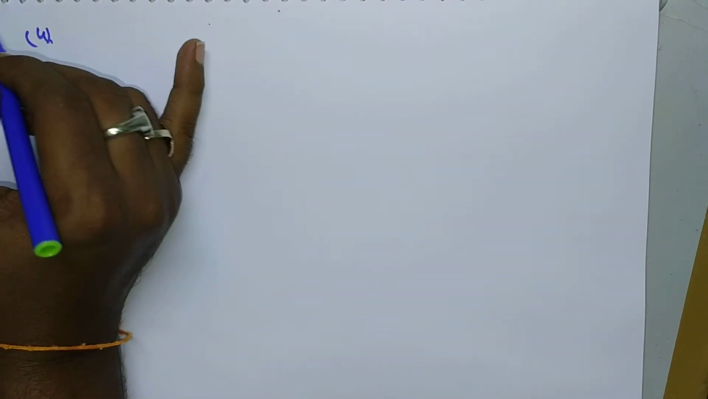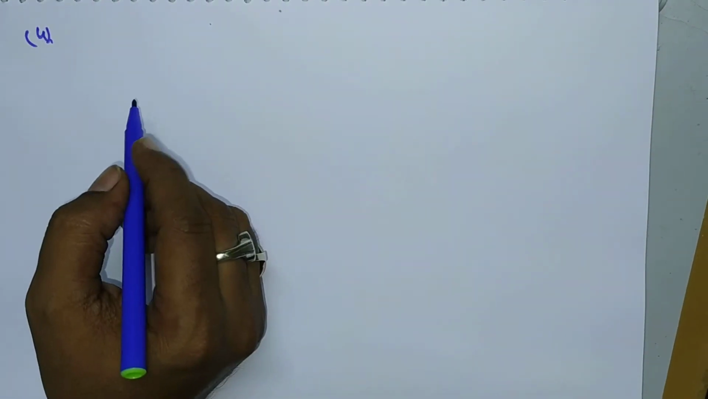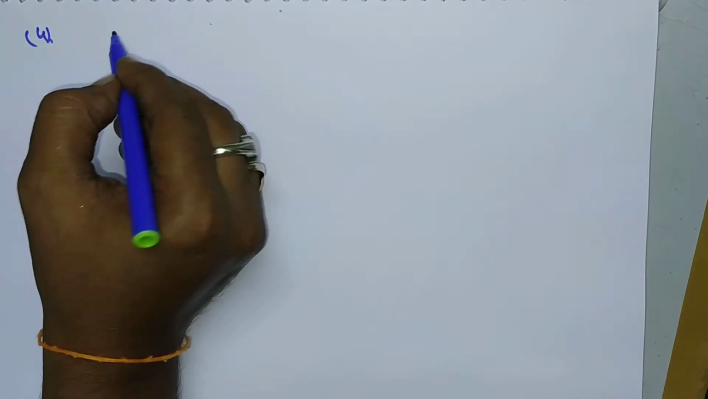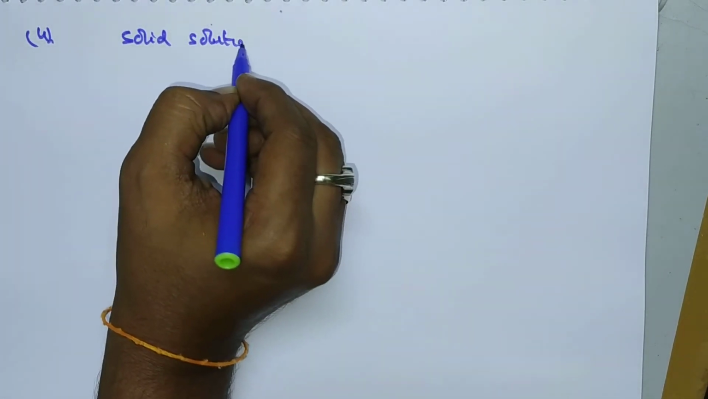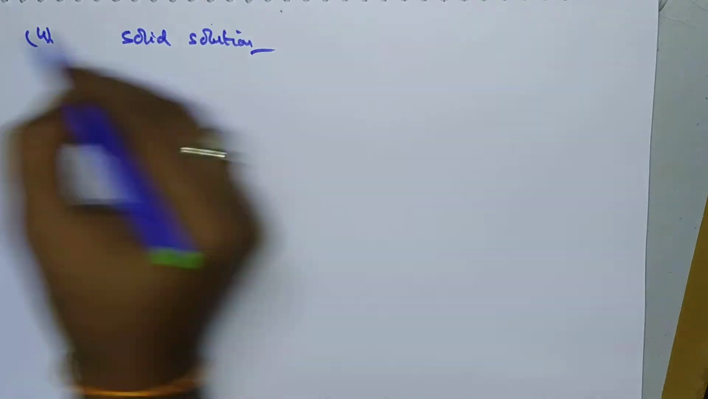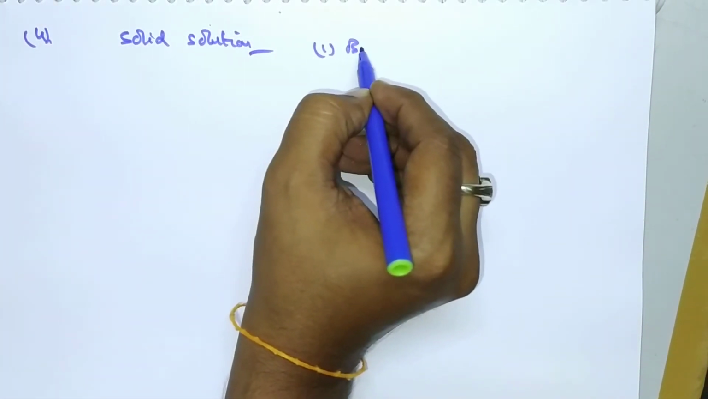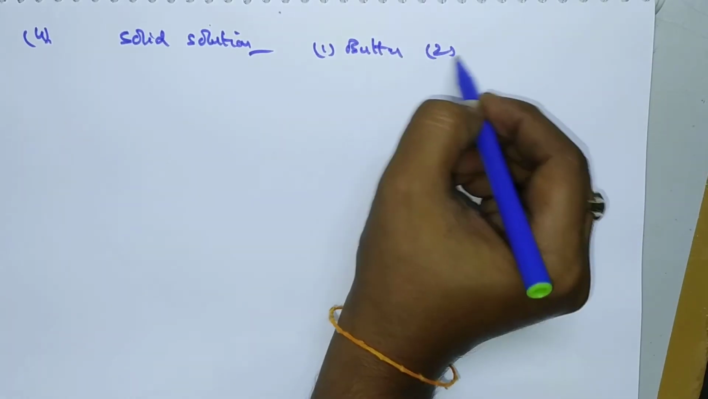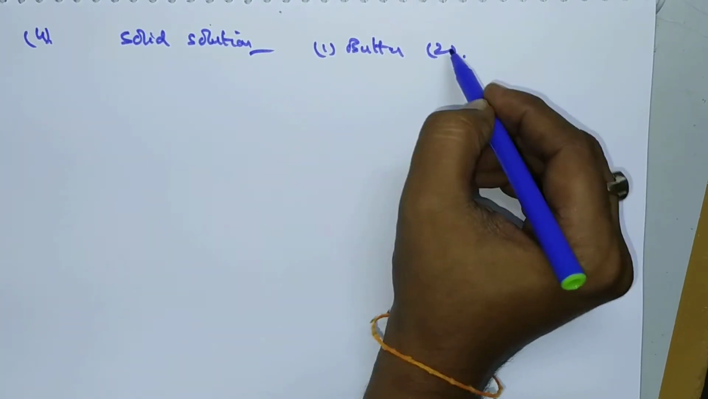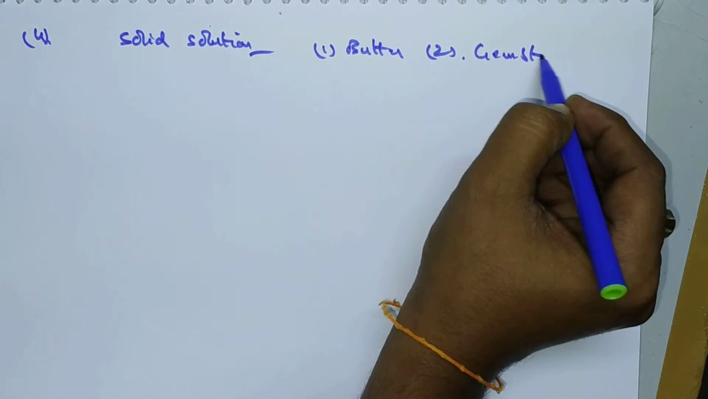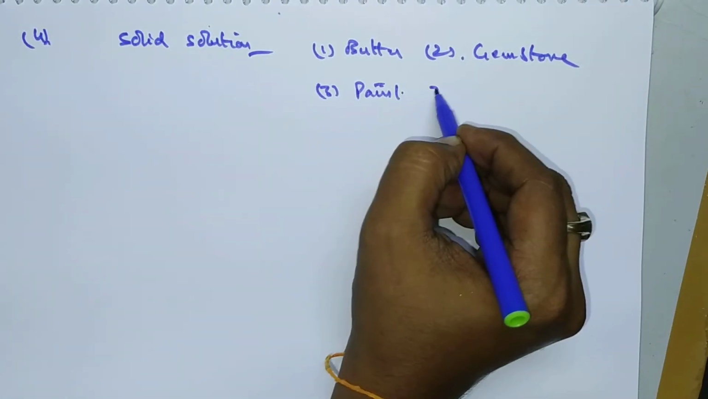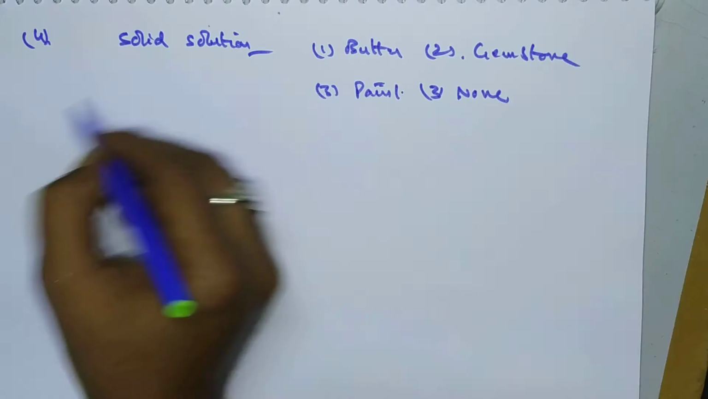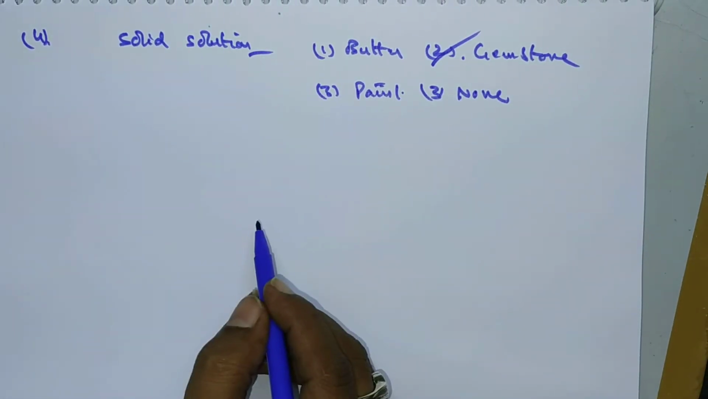Next one, this is a very easy question, directly from NCERT. Which of the following is an example of solid solution? He gave several options: the first one is butter, the second one is gemstone, the third one is paint, and the fourth one is none. Solid solution means here gemstone is a solid solution.